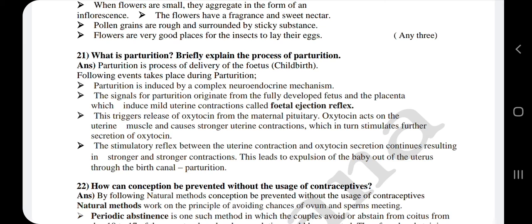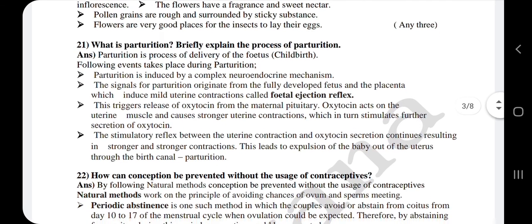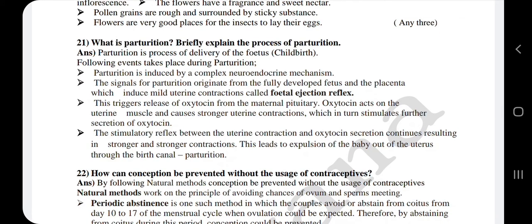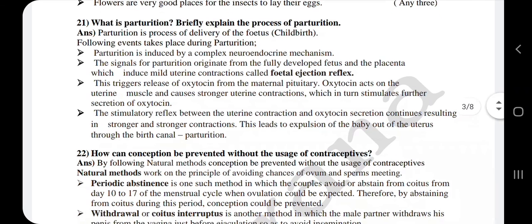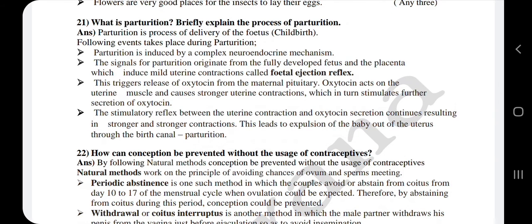so that it can induce mild uterine contractions called the fetal ejection reflex. This fetal ejection reflex triggers the release of oxytocin from the maternal pituitary. It means the oxytocin is being released from the mother's pituitary gland.